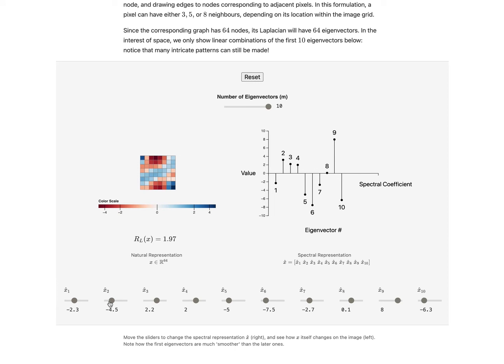and allow users to change the spectral representations of features and see how the natural representation of the same features changes on the graph. This visualization also emphasizes the link between spectral decomposition and the Fourier decomposition for images.